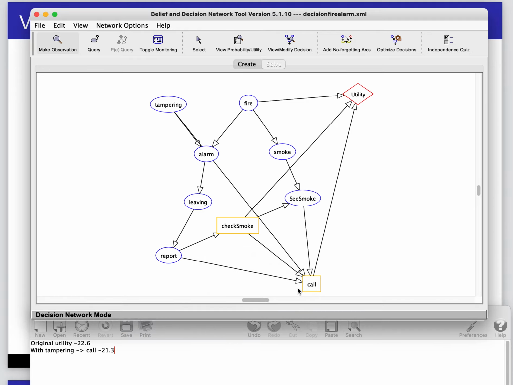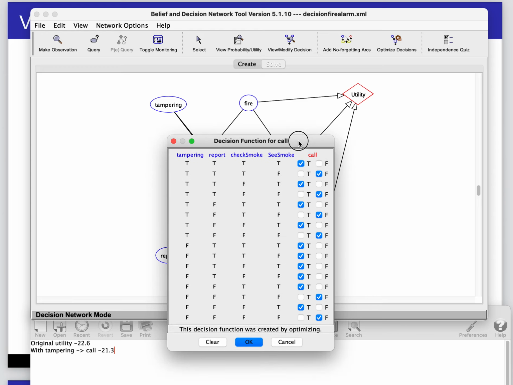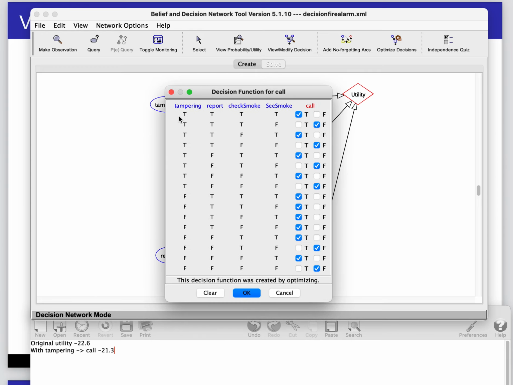Now if we look at the decision of call, it must actually somehow depend on whether there's tampering. It's actually hard to see, isn't it? So there's somewhere in here. If tampering was true and report was true, and you check for smoke and you didn't see smoke, then you're going to make a different decision depending on whether tampering was true or not. So it had to be the case that somewhere in here it was different. Otherwise it would have had the same utility because you would do the same things.